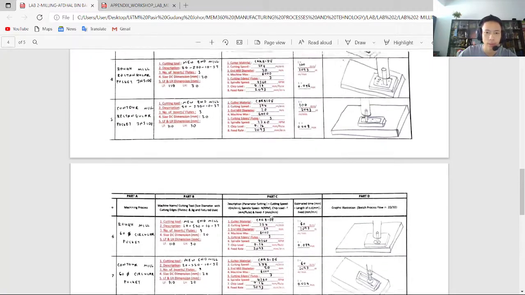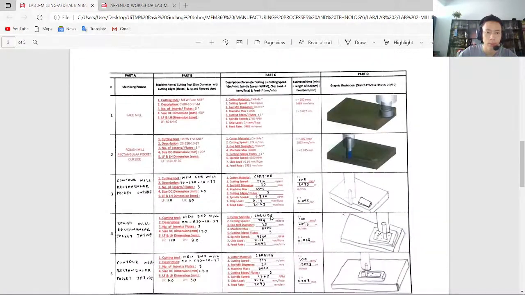So I will explain more from process number 3. For part A, the process is contour mill rectangular pocket outside. And then I'm going to part B. The cutting tool that I use in this process is MEM360.